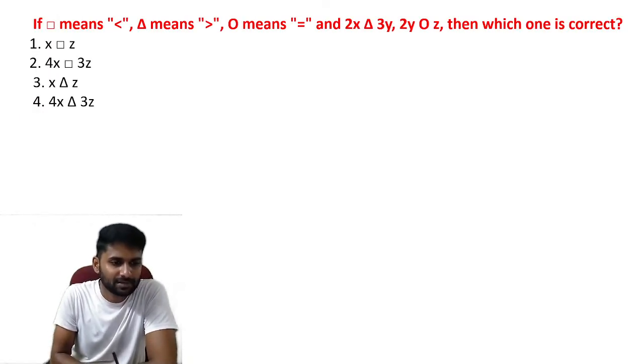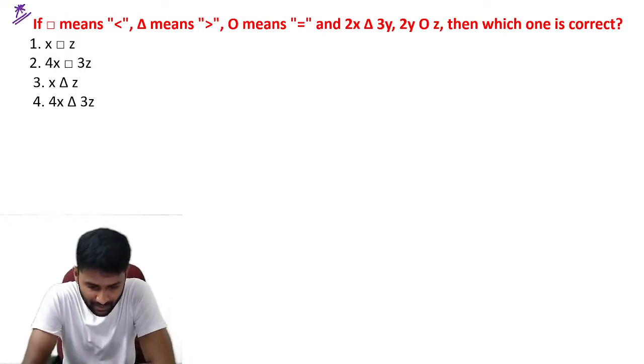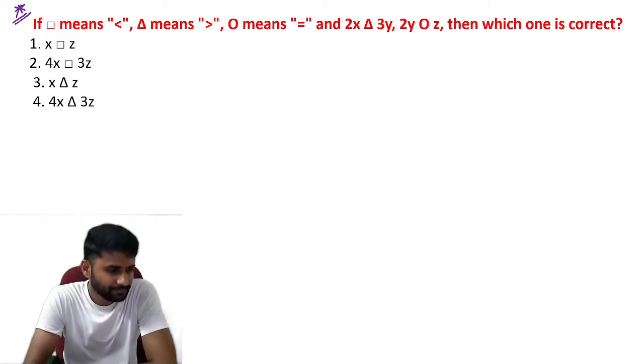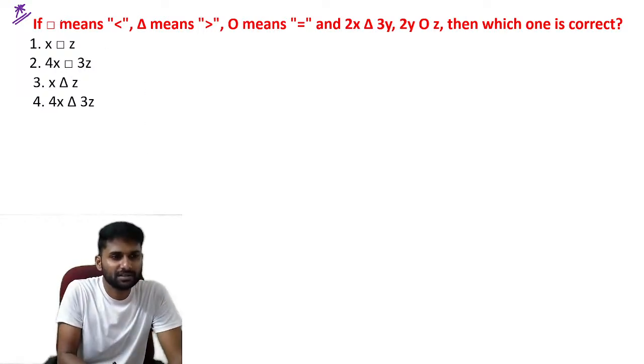Next. This is one of the important models in Accenture, so understand this question first of all. Now see here.